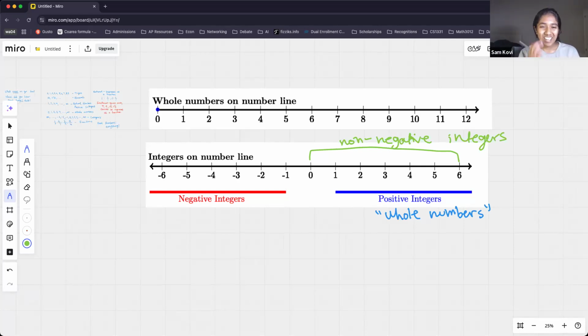Okay, awesome. One thing to note is that the integer 0 is neither positive nor negative. It's literally just 0. So that's why when we say non-negative, we include both 0 and positive numbers. Okay, Naranjana asks, do mixed numbers count as rational? Yes, because mixed numbers are a sum of integers and rational parts, you can express it as a fraction. So yeah, it is a rational number.